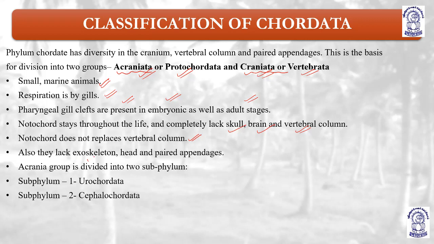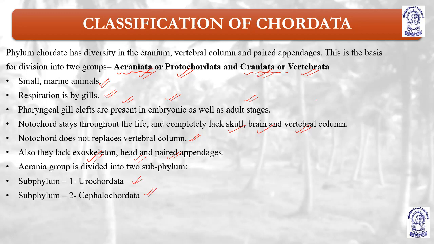Also, they lack exoskeleton. Okay, meaning they have exoskeleton-like structures, like head and paired appendages. They don't have exoskeleton, or head and paired appendages. So this protochordata or acraniata is further divided into urochordata and cephalochordata.